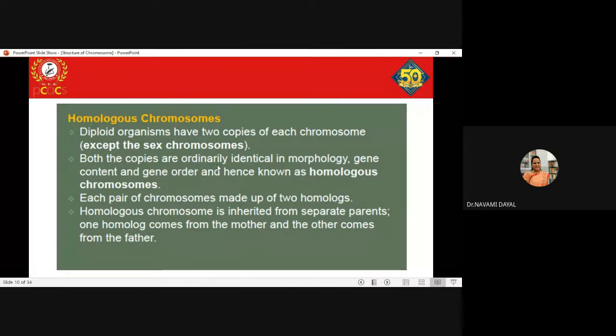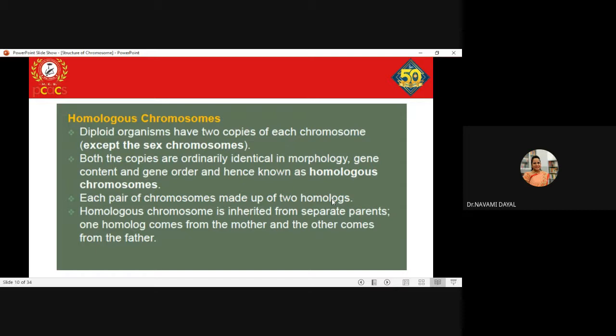Both the copies are ordinarily identical in morphology, with respect to the gene content and the gene order, and hence they are known as homologous chromosomes. Each pair of chromosomes is made up of two homologs. If my blood is drawn and my karyotype is visualized, it will show 22 pairs of homologous chromosomes and two X chromosomes, because I am a female.